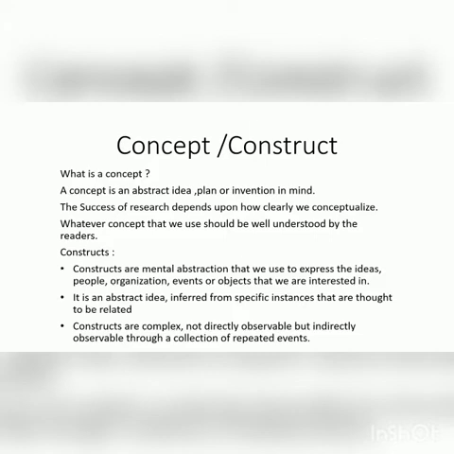So here, construct exists. Constructs are something that exists in human brain and are not directly observable. For example, Raju is smart. But how can we say that Raju is smart? We can say by the way he carries himself, by the way he speaks, by the way he addresses issues, we can say that Raju is smart.